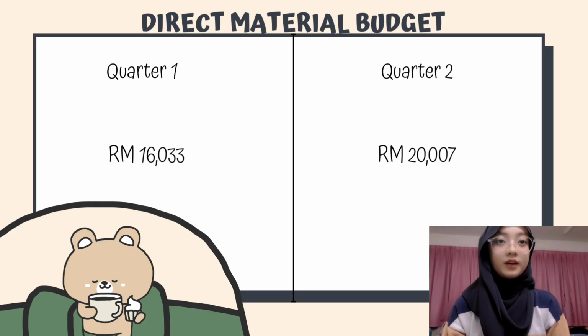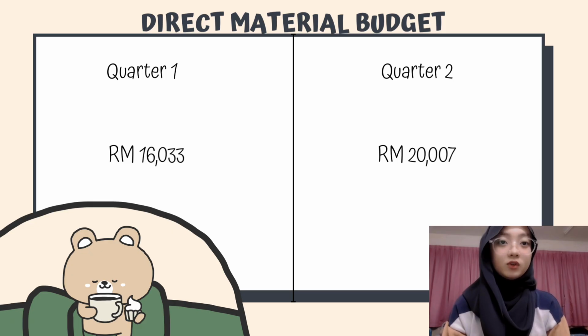Next is the direct material budget. We have budgeted RM16,033 for quarter 1 and 20,007 for quarter 2. Where do we get this total? This total is derived from our direct material purchases budget account. This figure is the total cost for our four main materials, which are flour, chocolate, butter and sugar.